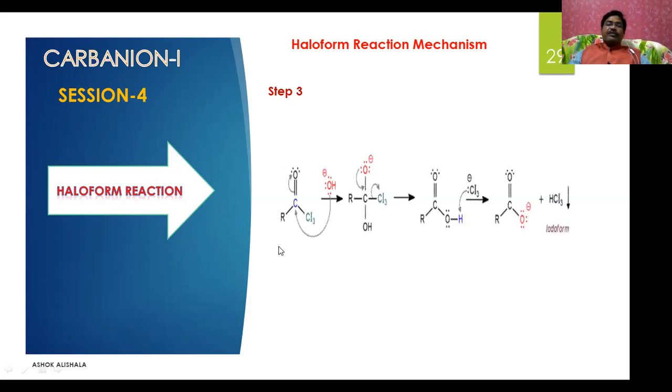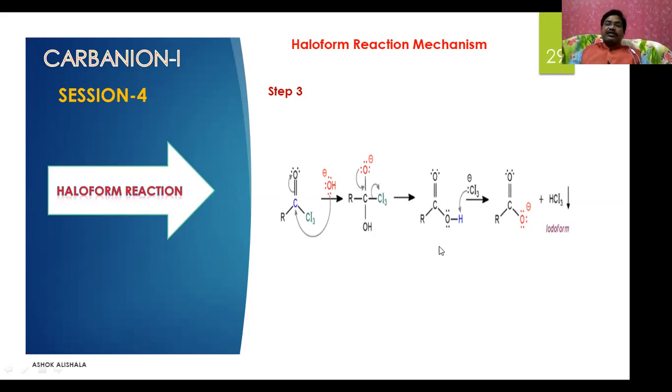See what happens. After the substitution of the three hydrogens by iodine, the hydroxide ion now adds to the carbonyl carbon, and you get an intermediate like this. Then some rearrangement takes place.